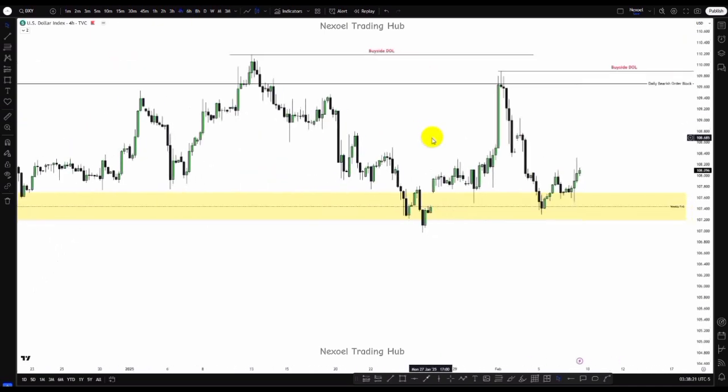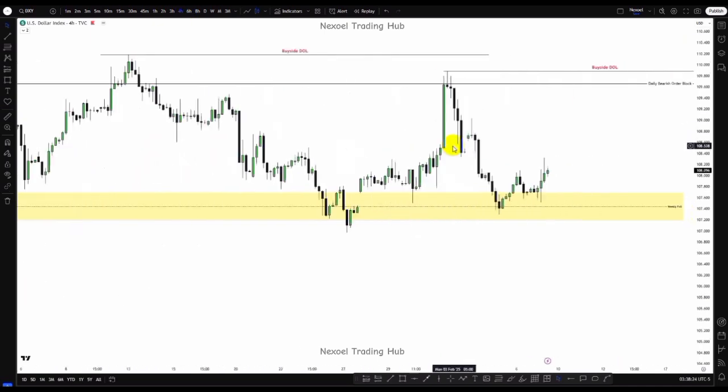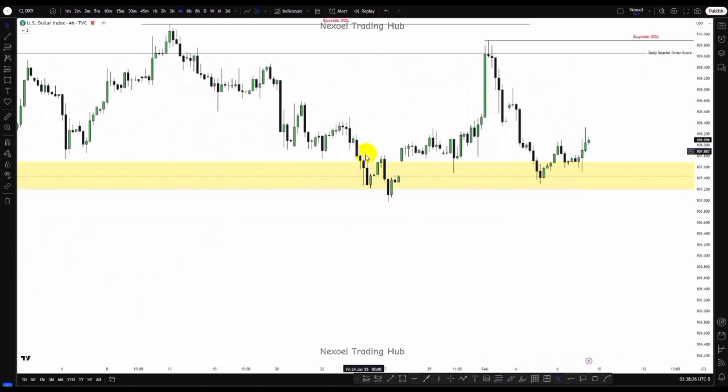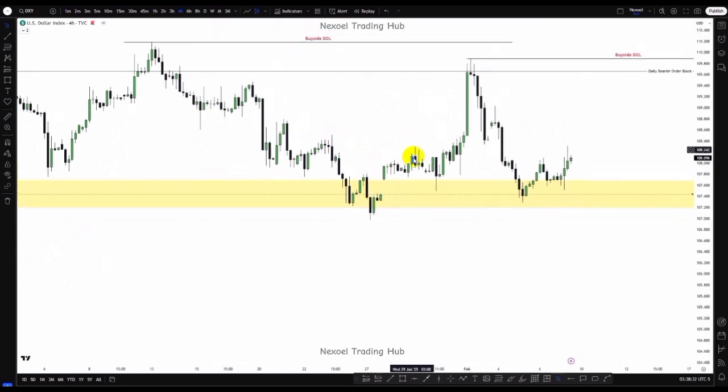Here in the 4-hour time frame, what we can see is how price mitigated that weekly bullish fair value gap. We have this market structure shift for the bullish movement to the upside. When we had the market structure shift, we had this liquidity gap, price returned, took out sell side liquidity, reacted at this gap, and then we had the push of price to the upside.